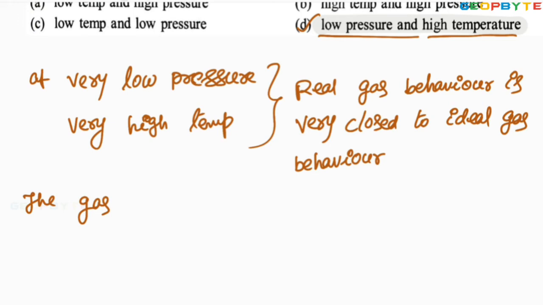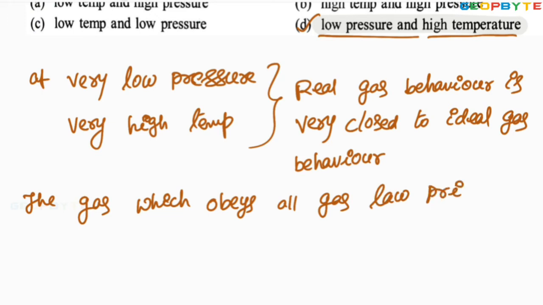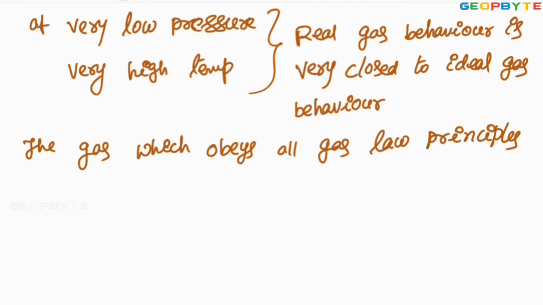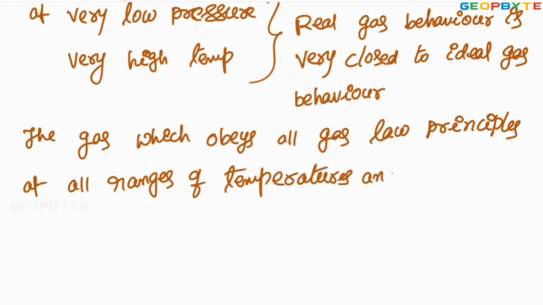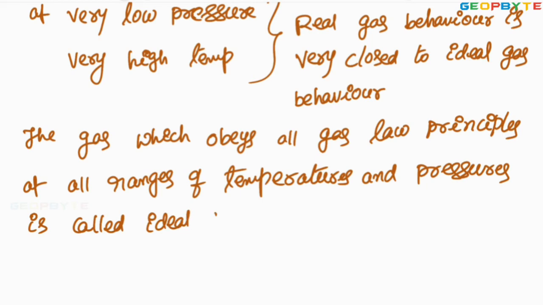The gas which obeys all gas law principles at all ranges of temperatures and pressures is called ideal gas, is also called perfect gas. Ideal gas or perfect gas.